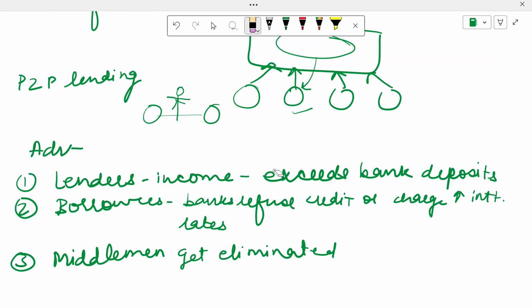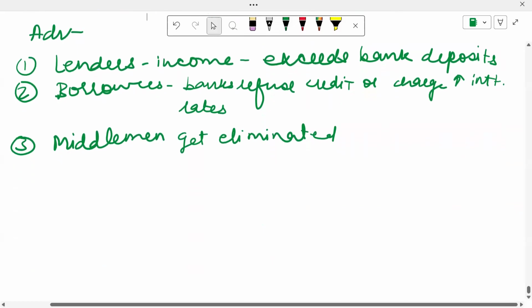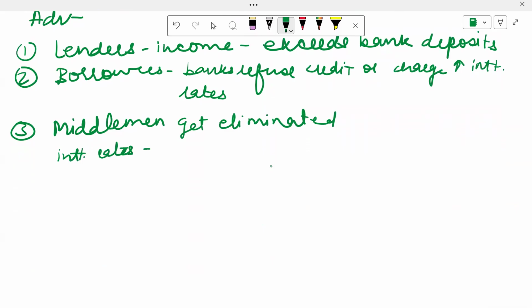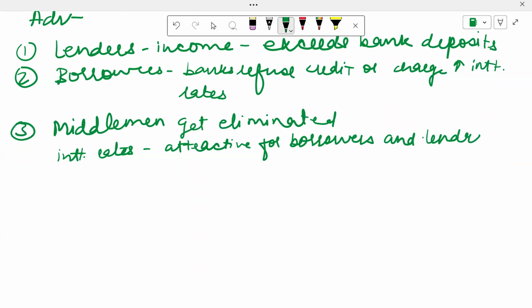So when it comes to P2P lending, basically the middleman, the bank, gets eliminated. So the interest rates are more attractive for both borrowers as well as lenders. So the third advantage that you can write is that interest rates are attractive for borrowers and lenders. So with this, we are done with chapter number 8.